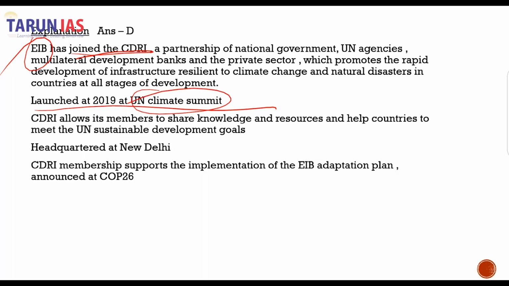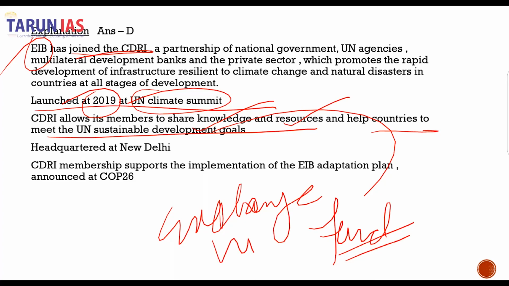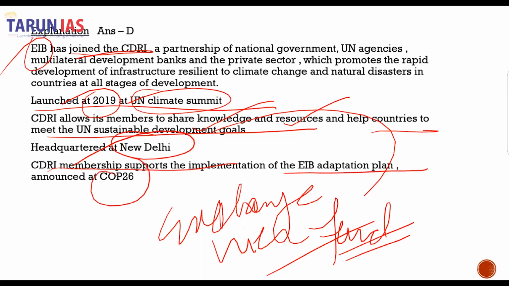Basically, it allows its members to share knowledge and resources and helps countries to meet the United Nations Sustainable Development Goals. It does not have a funding purpose. It does not provide funding per se. It's only a platform for the exchange of information, views and resources. It is headquartered in New Delhi. And yes, CDRI membership supports the implementation of the EIB adaptation plan, which was announced at COP26 in Glasgow, UK.